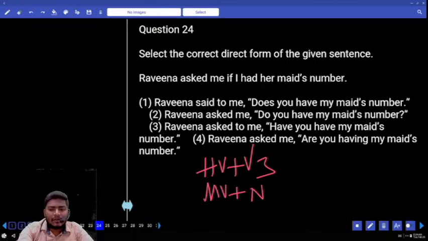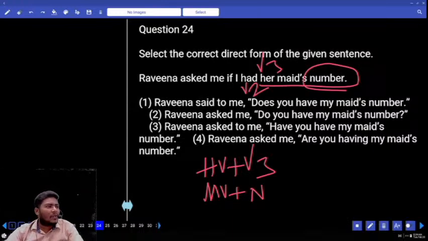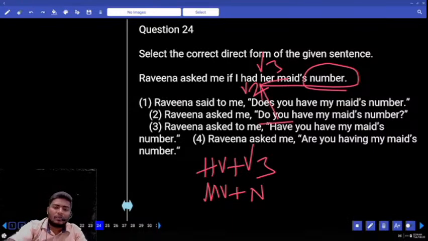Now look at the sentence here. What is given? I had what? Her maid's number. I have a paper. Now is the have form a helping verb or main verb here? I have a paper. Main verb. Why? Immediately followed by a noun form. Do you see any V3 here? No. So this is a main verb. In the main verb, this is nothing but a V2. That is the reason we have changed present to past.